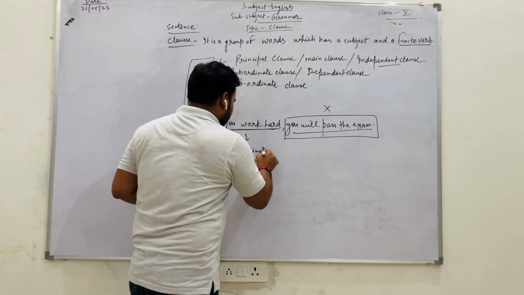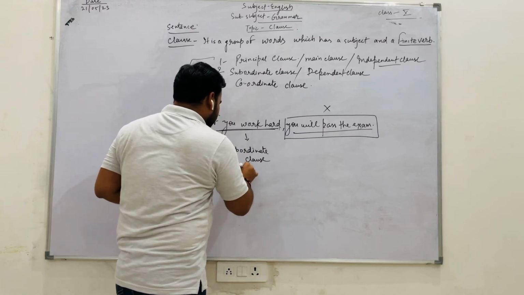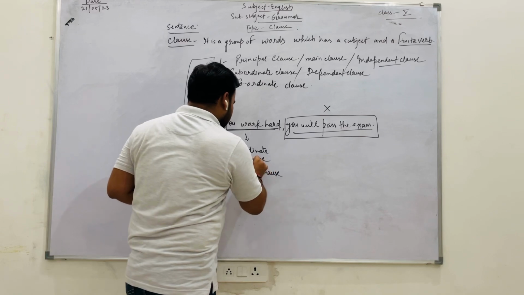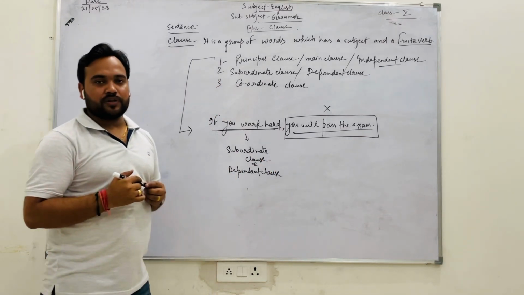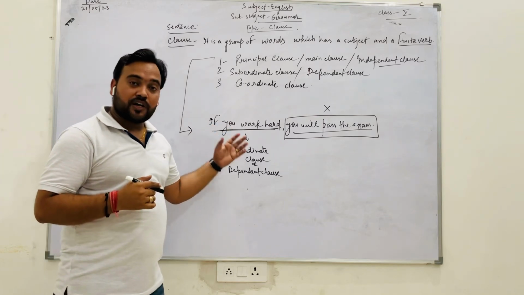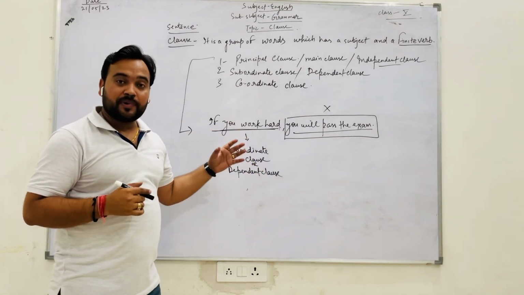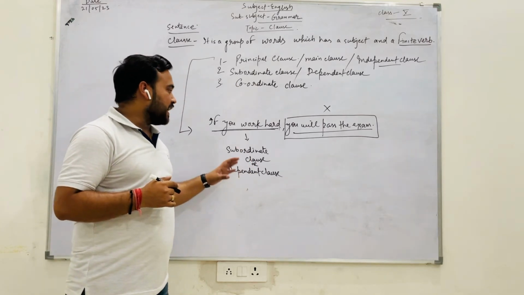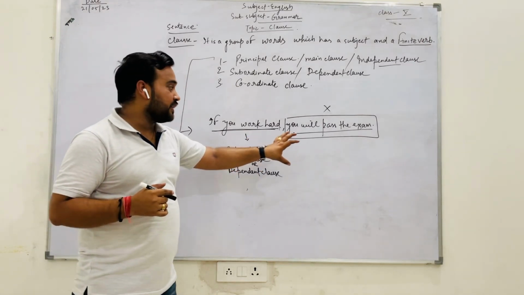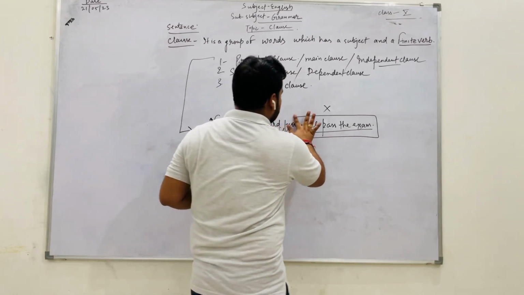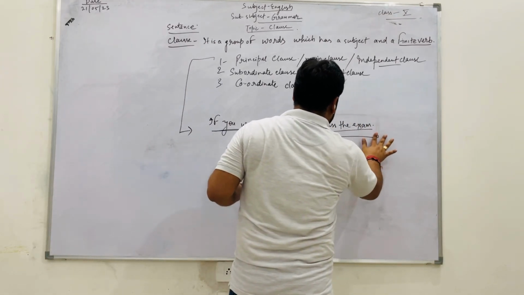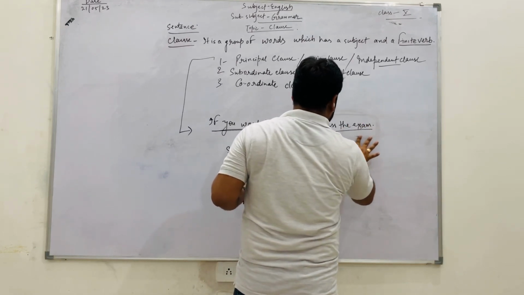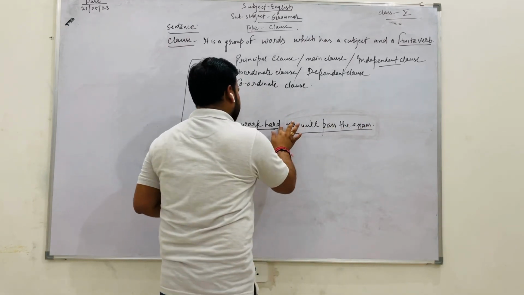Subordinate clause or dependent clause. It is a subordinate clause or dependent clause because it does not give absolute meaning, it does not give complete meaning. That's why it depends on this clause. Now you just see, this is the complete sentence.